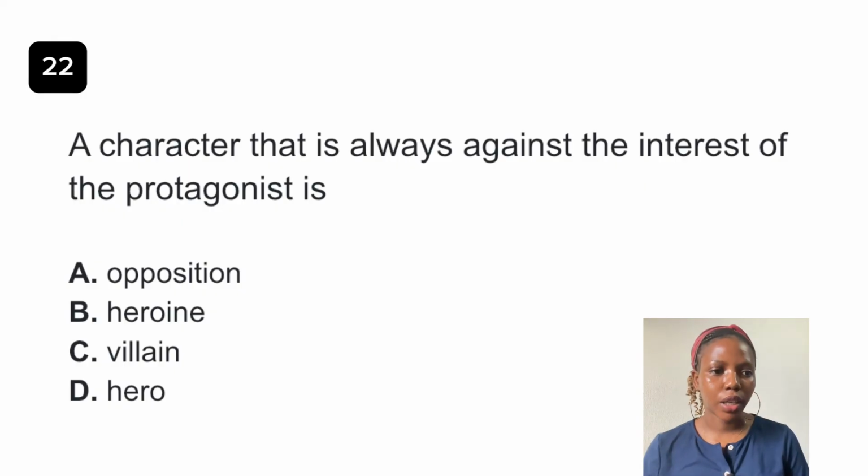Question 22. So a character that is always against the interest of the protagonist is dash. The answer to this question is villain. A villain is a character that opposes the protagonist. When we speak of opposition, opposition is a general term. It's not specifically used for a character.